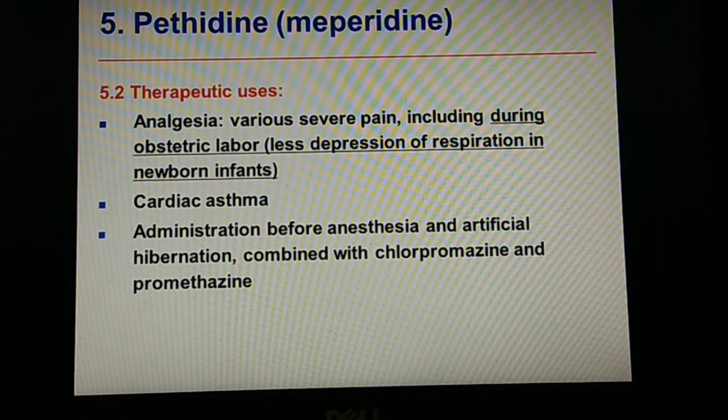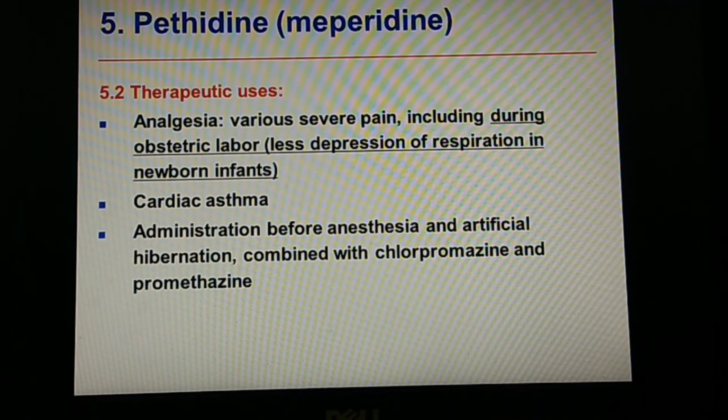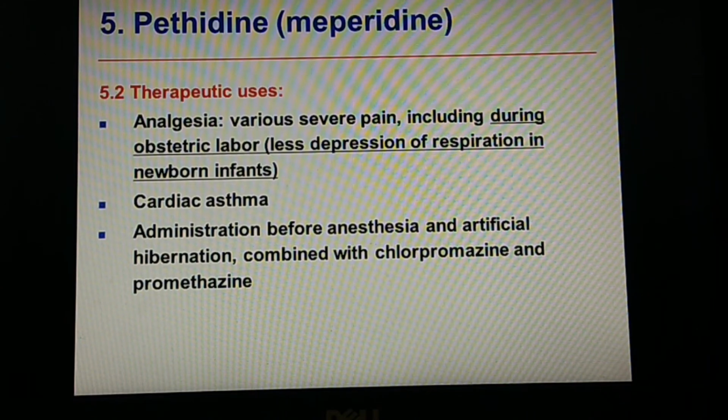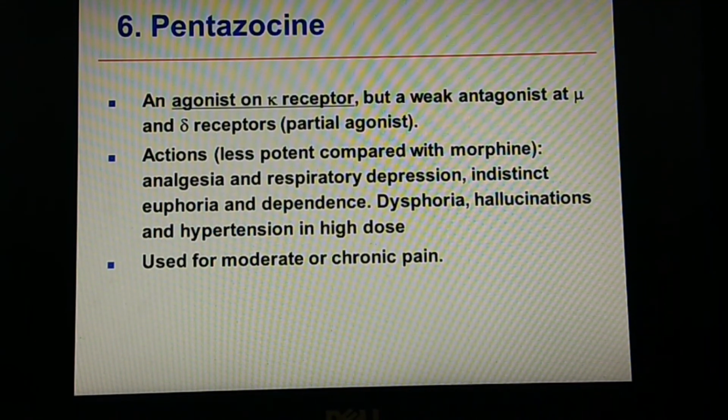And it can be used in treatment of cardiac asthma also, since there is less respiratory depression. And it can be administered before anesthesia, that is, as pre-anesthetic medication, in artificial hibernation, combined with chlorpromazine and promethazine, because it can show some antiemetic action also with promethazine or chlorpromazine.